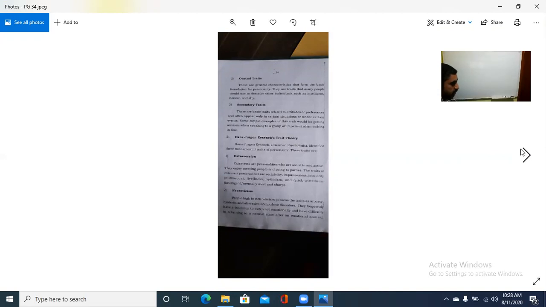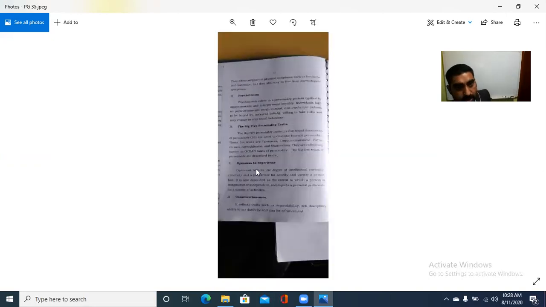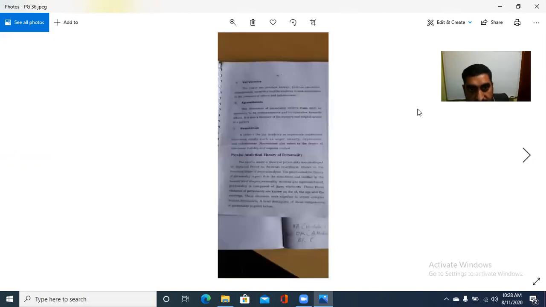And the last one is what? The Big Five personality theory, OCEAN: openness to experience, conscientiousness, extroversion, then agreeableness, and finally neuroticism. That is the trait theory. And another one is the psychoanalytic theory of personality, where the id, ego, and superego constitute the psychoanalytic theory as per Sigmund Freud.